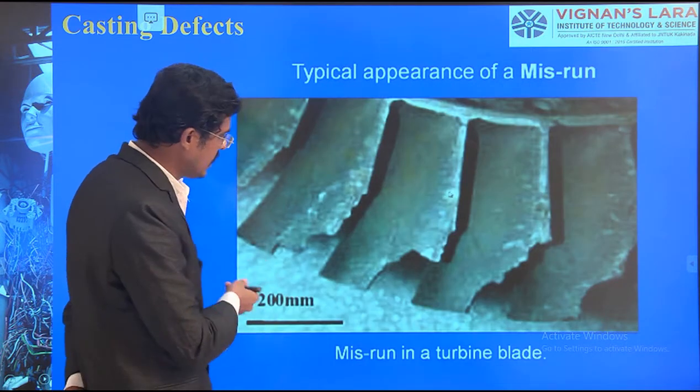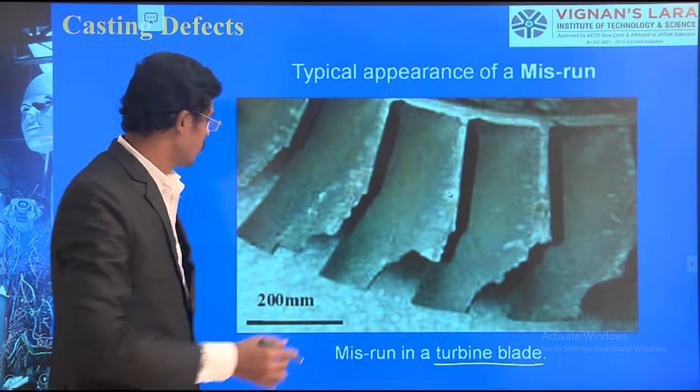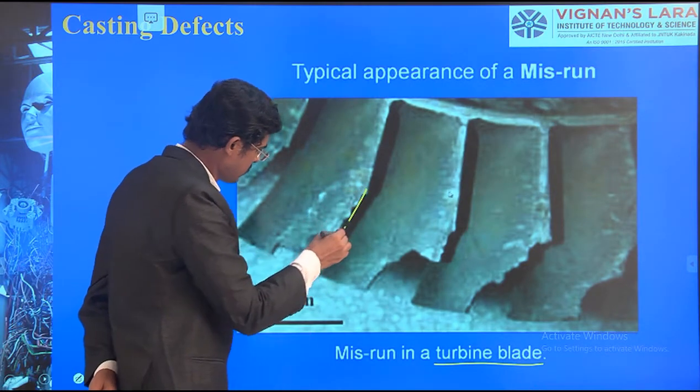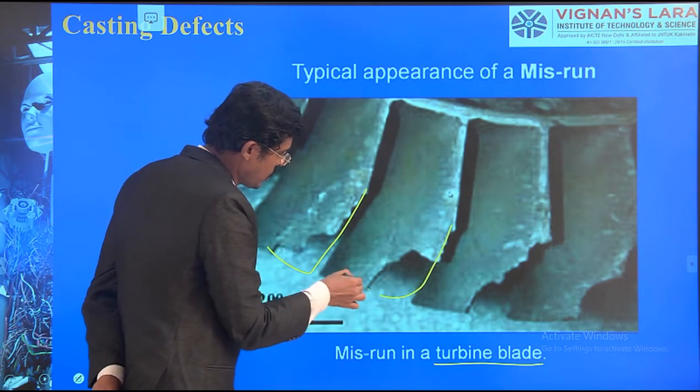So we consider a turbine blade, for example, that I have taken. It should actually look like this. It should actually look like this way. But what happens?